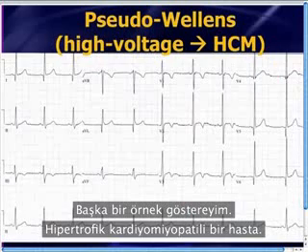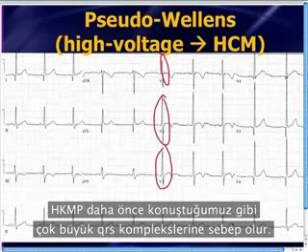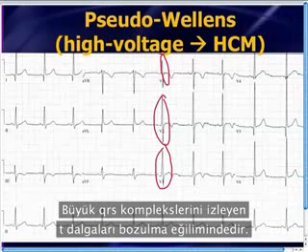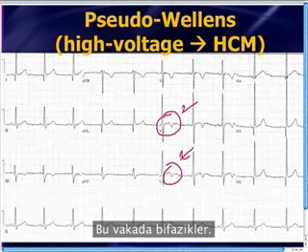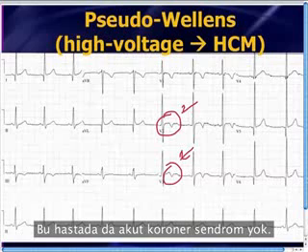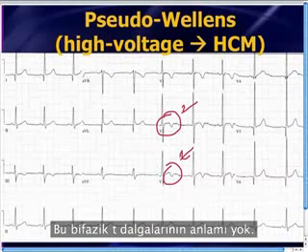And let me show you one more example. Here's a patient with hypertrophic cardiomyopathy. HCM, as we've discussed before, gives you very, very large QRS complexes. And when you have very large QRS complexes, the subsequent T waves tend to be very messed up, and in this case, they're biphasic. This patient also is not suffering from ACS and has clean coronaries. Those biphasic T waves mean nothing.